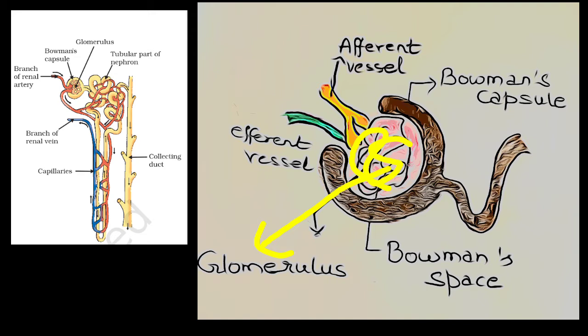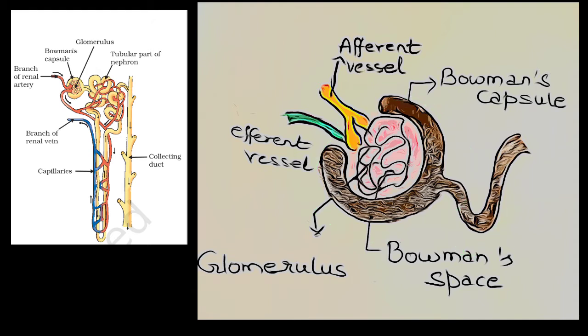It consists of a cluster of blood vessels known as the glomerulus. Glomerulus and Bowman's capsule together make the renal corpuscle or Malpighian body. That means renal corpuscle is the Bowman's capsule plus glomerulus.